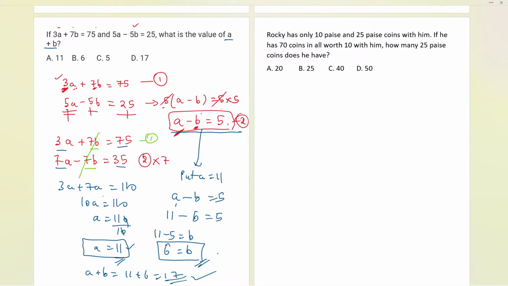Here we have a Rocky. Now Rocky is having some 10 paise and 25 paise coins. Let us move back about 20 or 30 years. At that time paise were in use. So assume that and try to answer this question. 1 minute to go. Try everybody and give the answer.